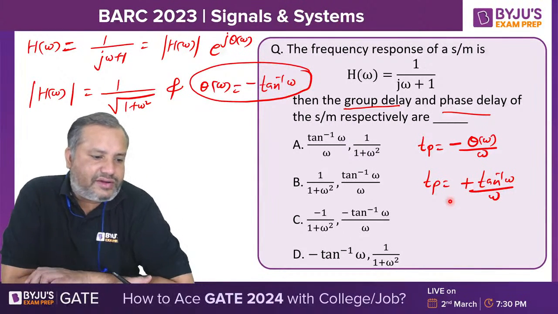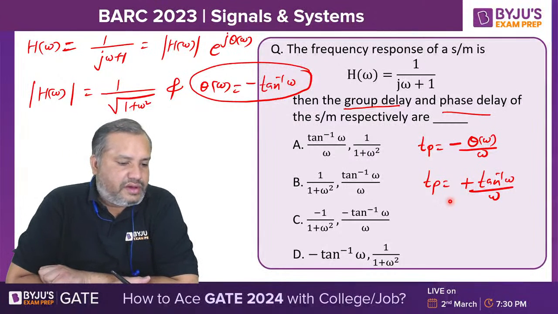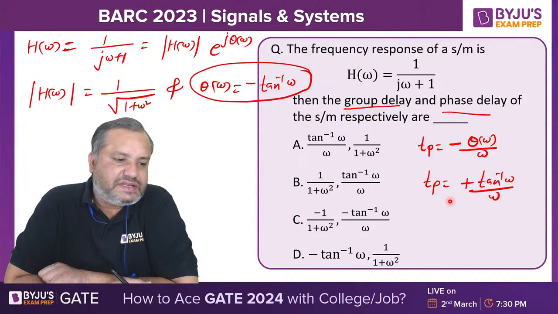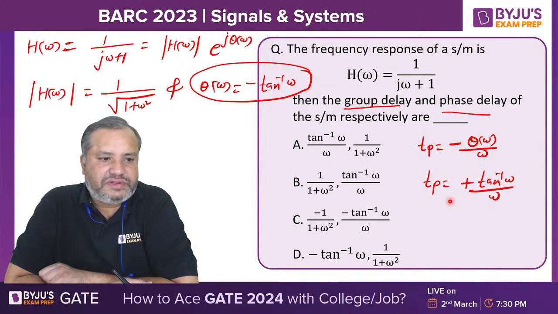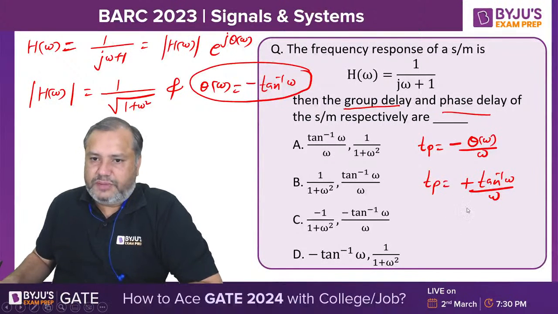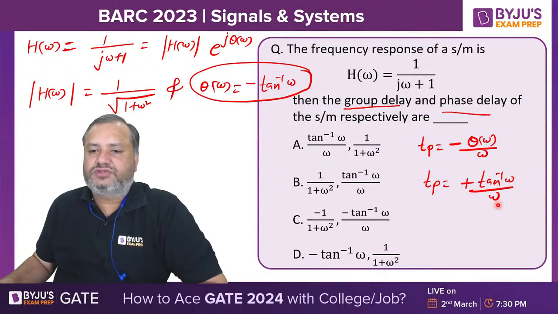Not exactly, Venkatraman. You are missing the basics. So Tp is tan inverse omega upon omega.